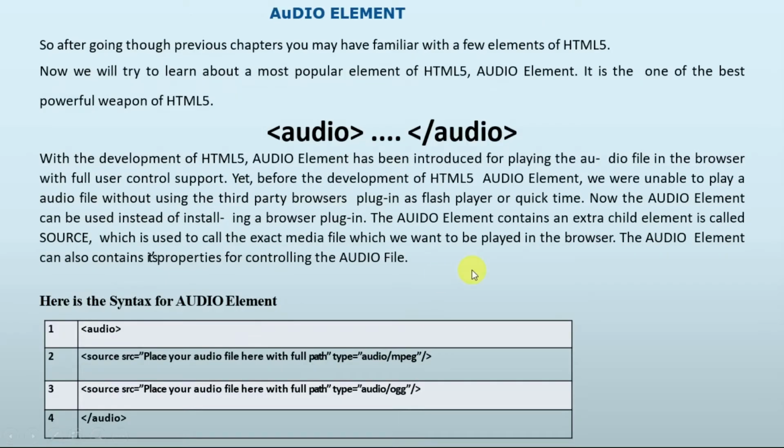And then we have audio. Suppose a user wants to implement some audio files and clips in a web designing portion, so he can do all the operations with the help of the audio element. So let's have a look at the example, or we can say the syntax of audio. Here is an audio tag, and inside that there is a source of multiple audio clips, so the user can easily implement audio files in his code.